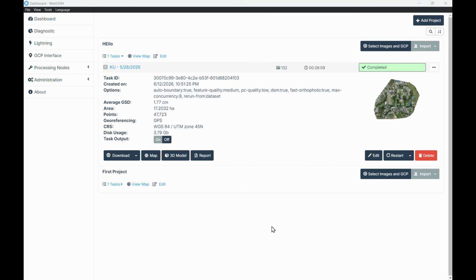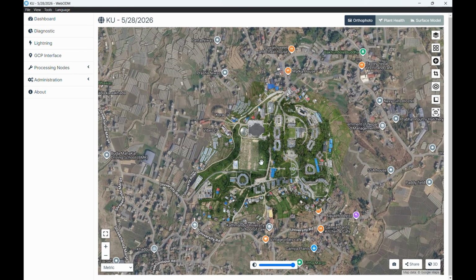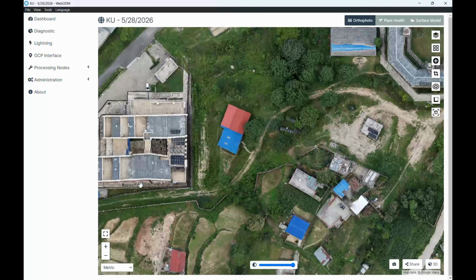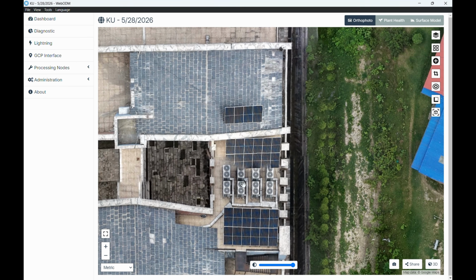The processing is finally done, and here is me showing the results. This is the orthophoto overlaid over the base map.